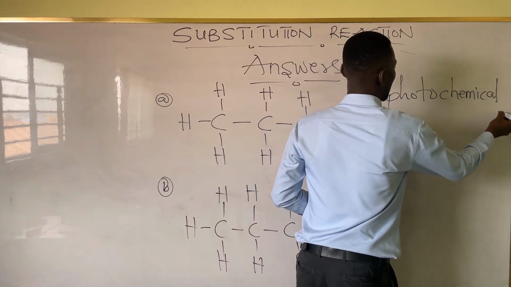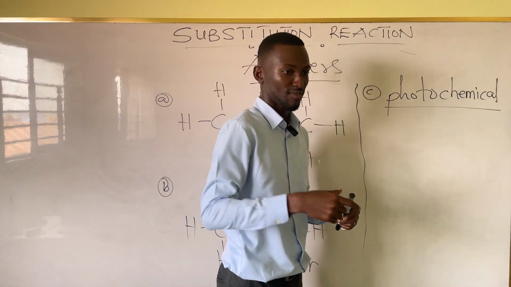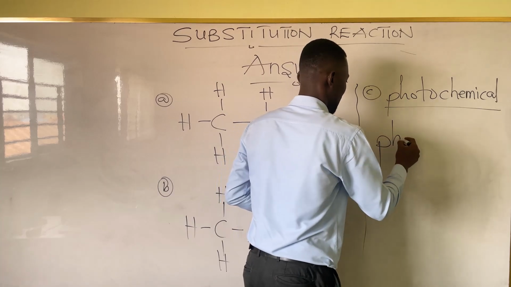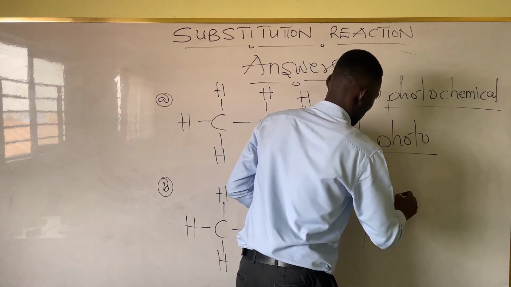Photochemical. It has two parts. What are the parts? Photo and what? Chemical. Photo and chemical.